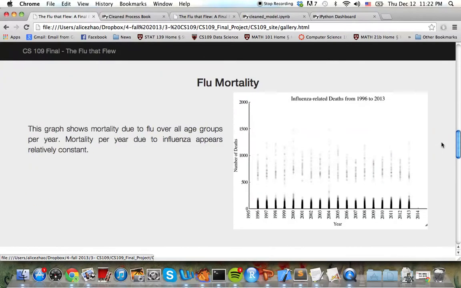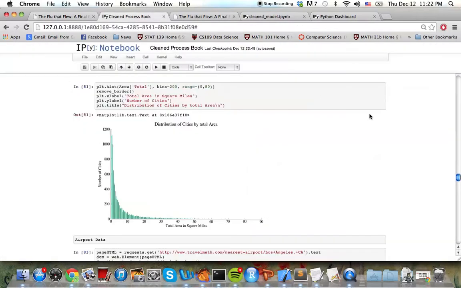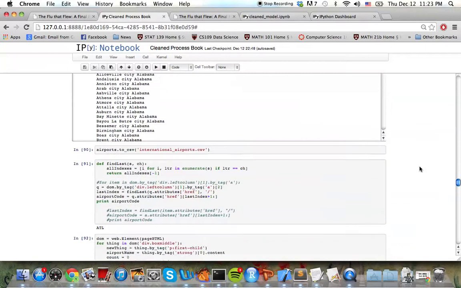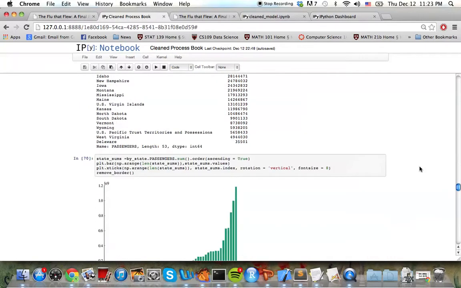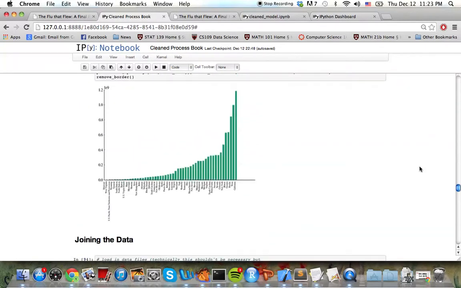We then joined separate datasets of population, the number of people flying city to city, land area, and the nearest associated airport per city, which we scraped from different data sources. We again visualized the mean population for each year. With the flight data, we were able to see the states with the most airplane passengers using a histogram.